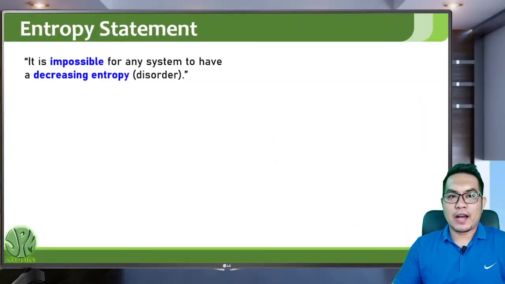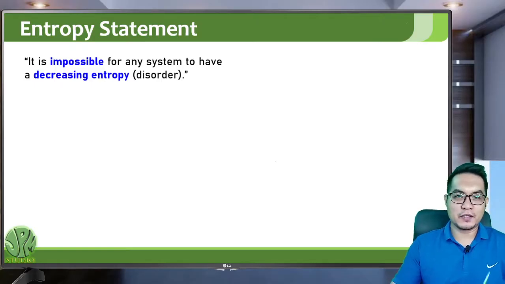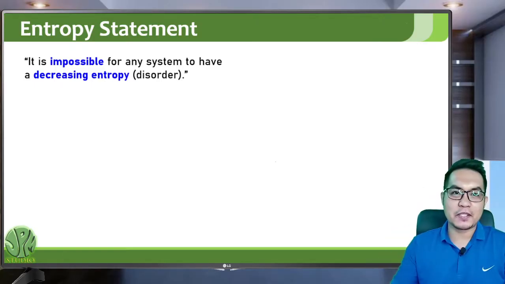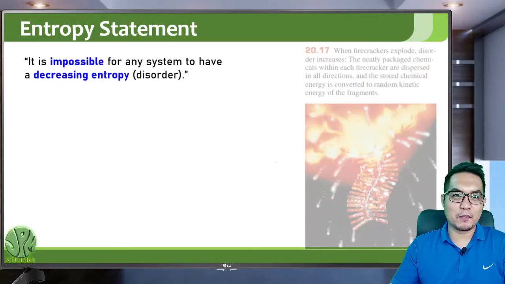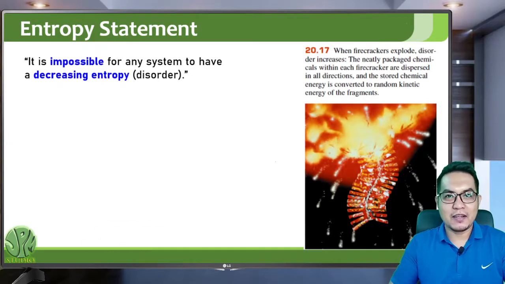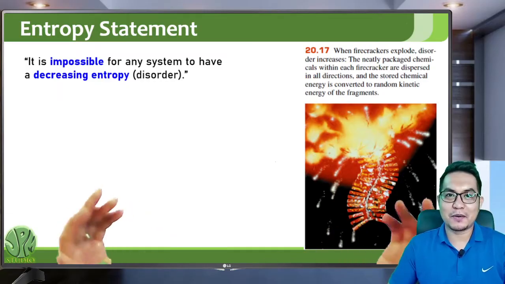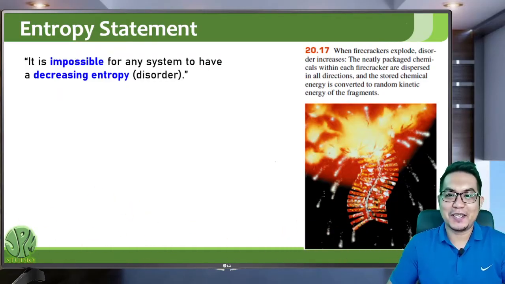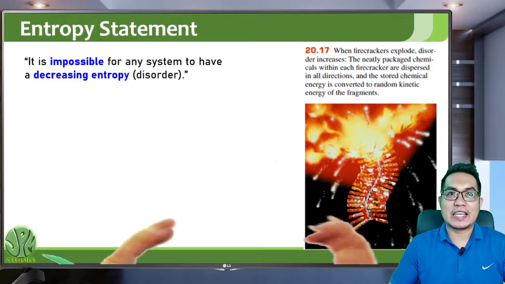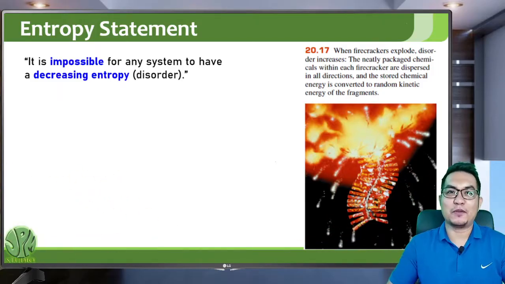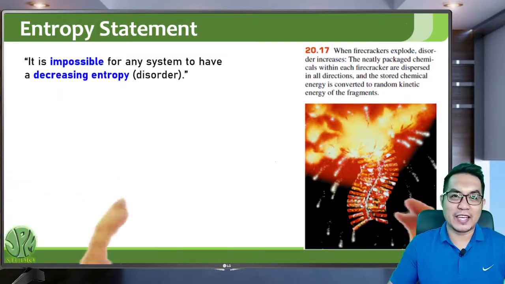Okay. We will now be doing some calculations with the entropy, so I will just restate the entropy statement again. It is impossible for any system to have a decreasing entropy or disorder. Natural processes always tend to disorder, meaning our society, for instance, is actually going to disorder if you don't just leave things as they are. But if you do some interventions, of course, you can maintain order.